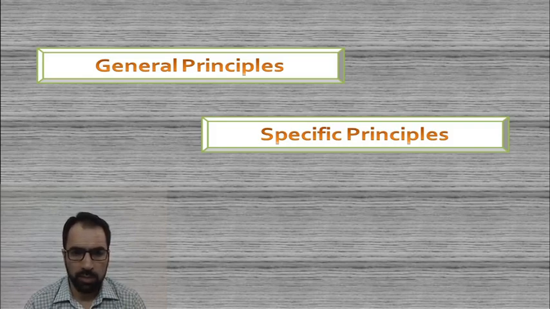The most important group of principles in subject cataloging is the specific principles. Why? Because they deal directly with the entries of the different subject headings available in lists like the Sears list or Library of Congress.